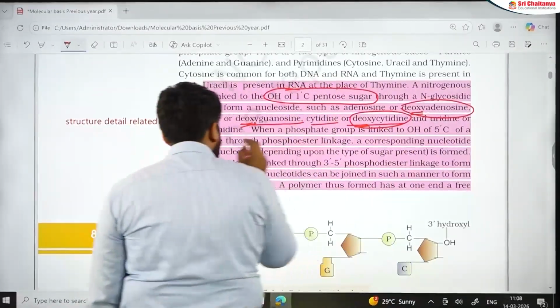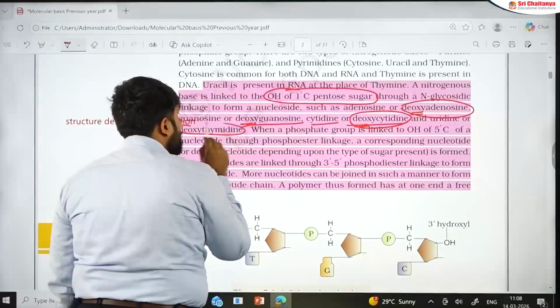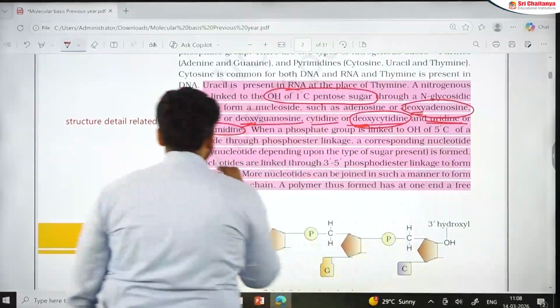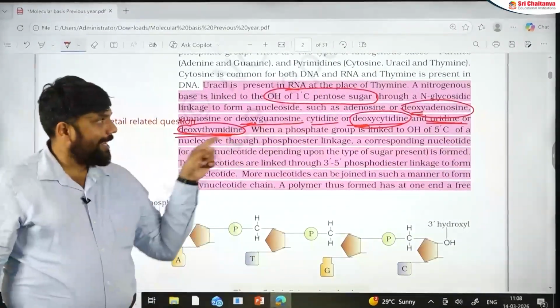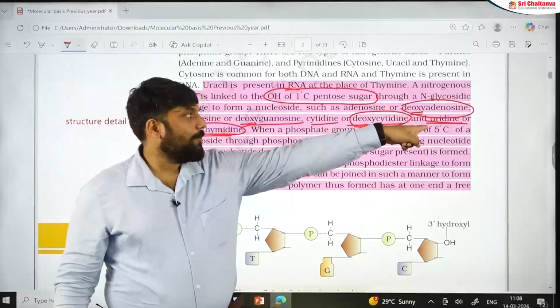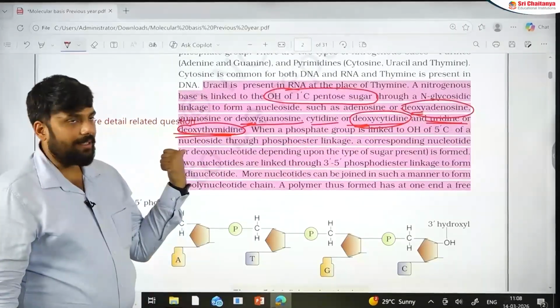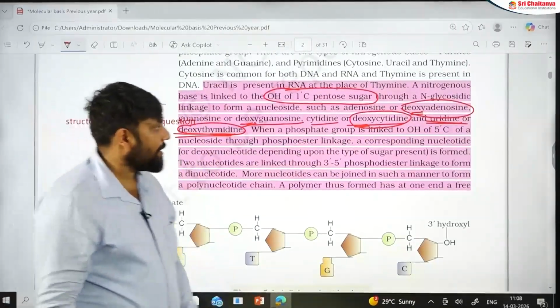And remember that NCERT mentions uridine here, and here it mentions deoxythymidine. What it actually tells is that uridine is found only in RNA, and deoxythymidine is present only in DNA. So this is an important aspect.